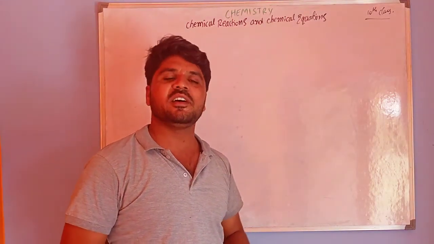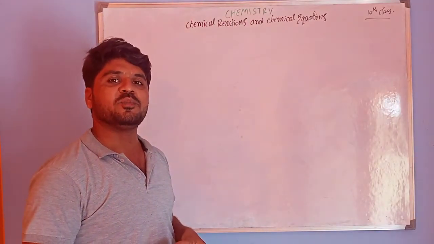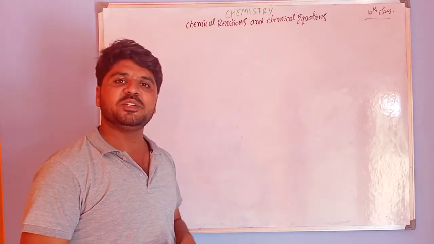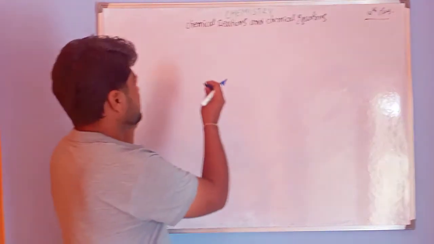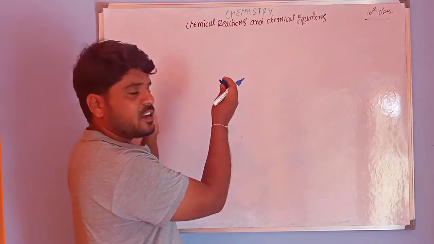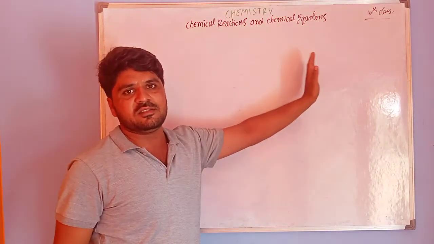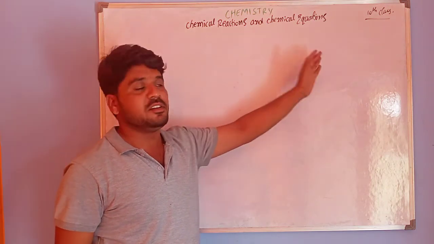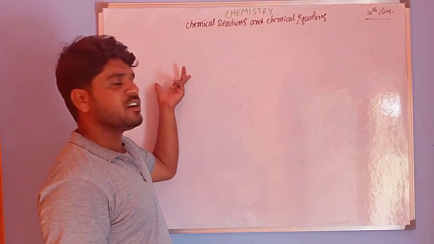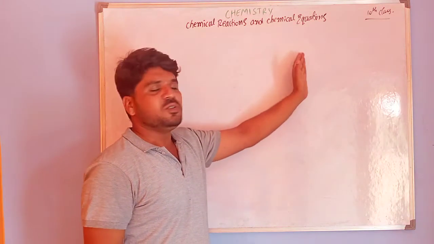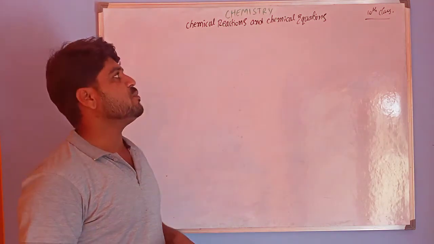In the last class, we discussed decomposition reactions. So, what is meant by decomposition reactions? The reactions in which a single reactant breaks down into new substances or multiple products. A single reactant changes into multiple new products. That is what a decomposition reaction is.